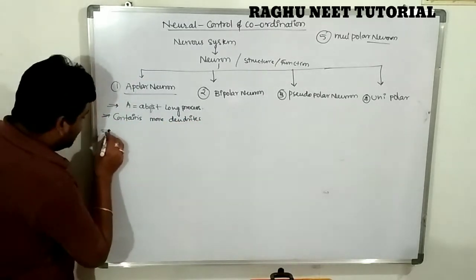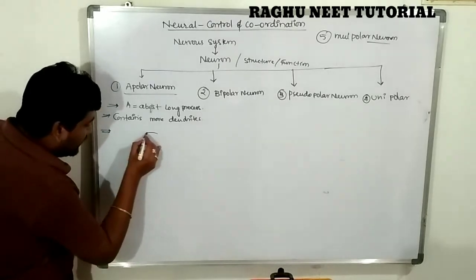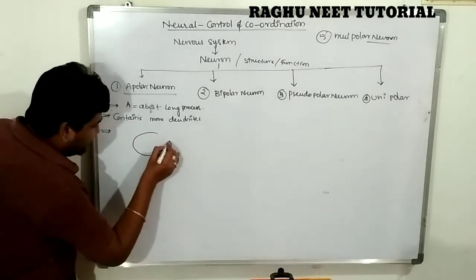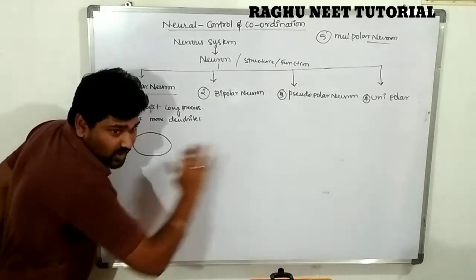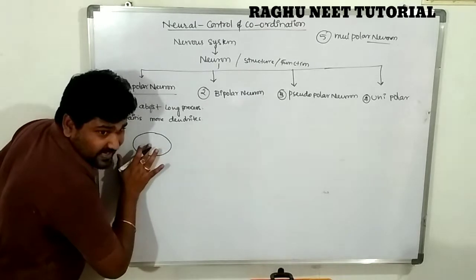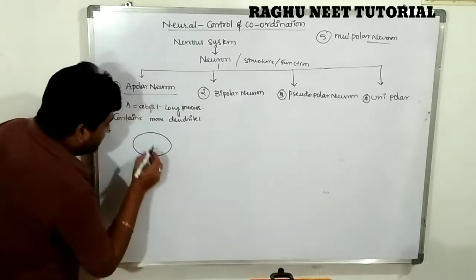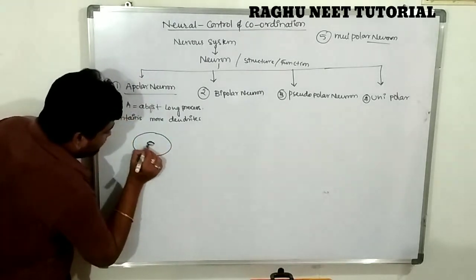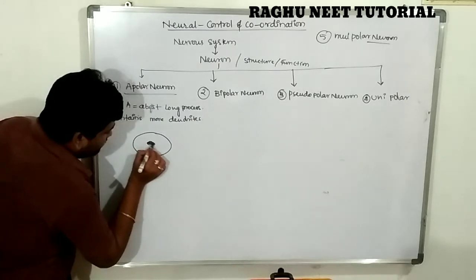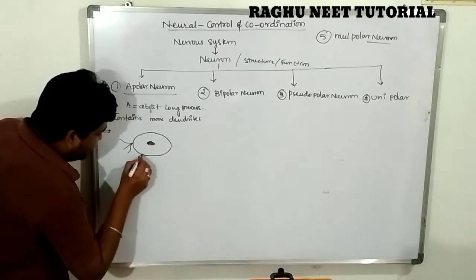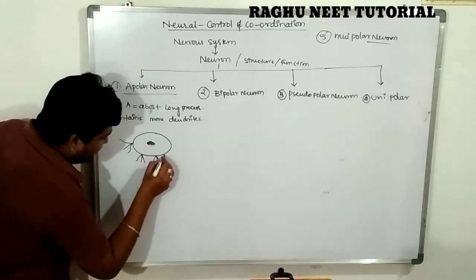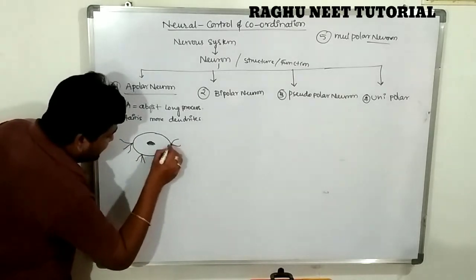Let's see what apolar neurons look like. There is no axon, only the cyton is present. But this cyton gives rise to a large number of branched dendrites.